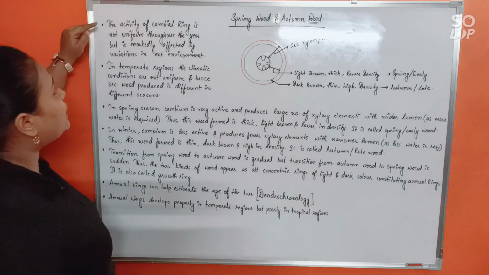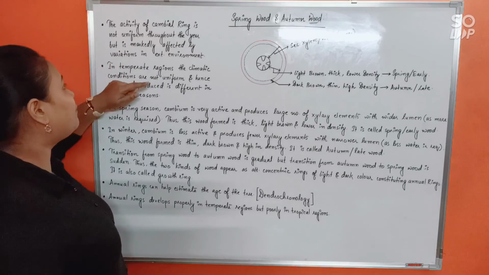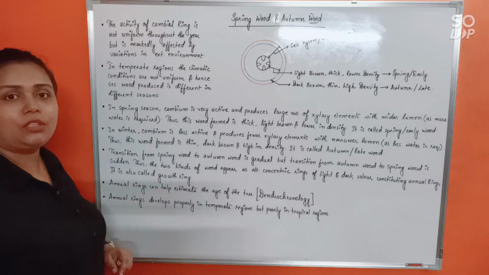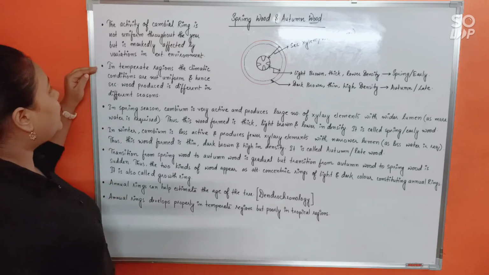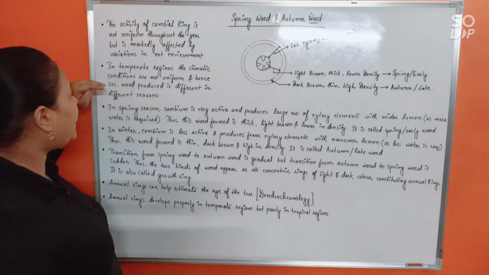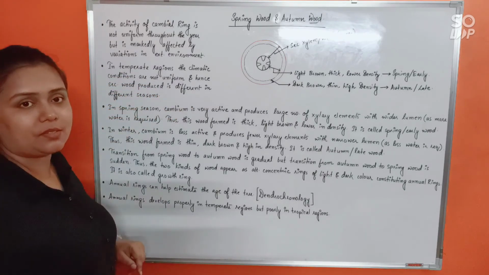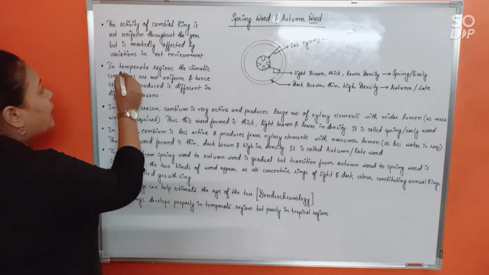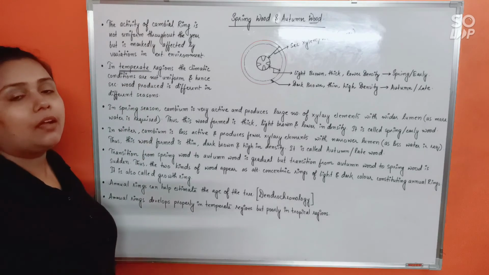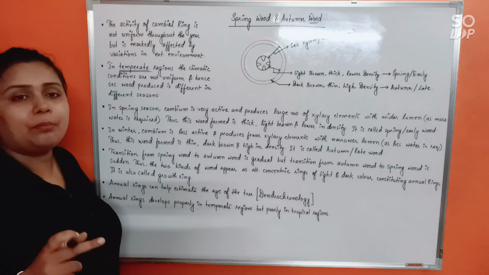First, the activity of cambial ring is not uniform throughout the year, but is markedly affected by variations in external environment. Mainly it's about the temperature. So, in temperate regions, the climatic conditions are not uniform, and hence secondary wood produced is different in different seasons. Alright. So, mark here, we are talking here about temperate region, where summer is very hot or winter is very cold.